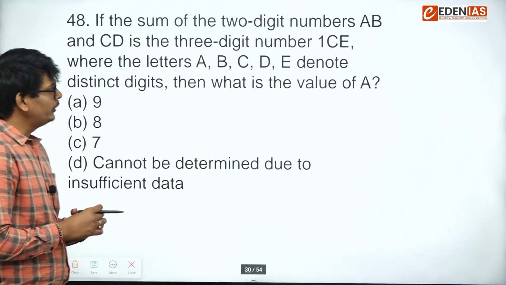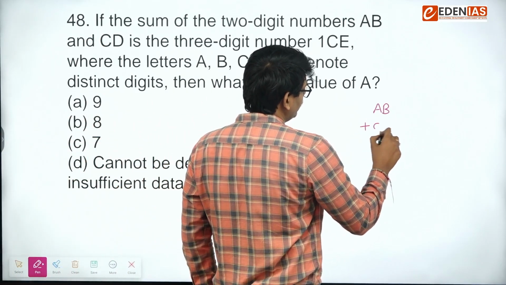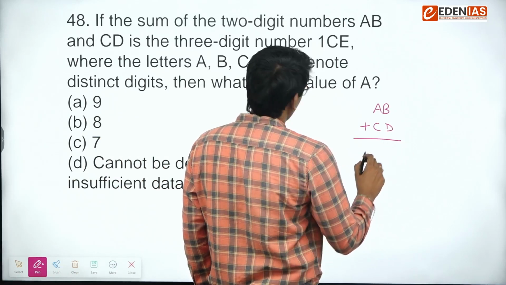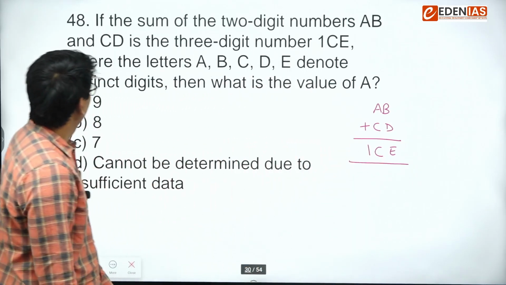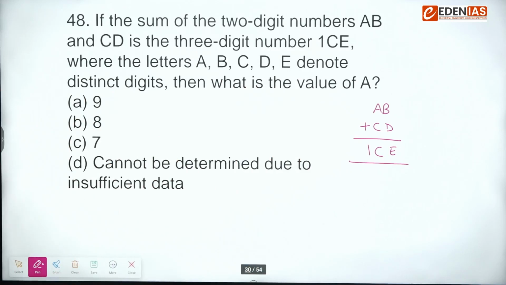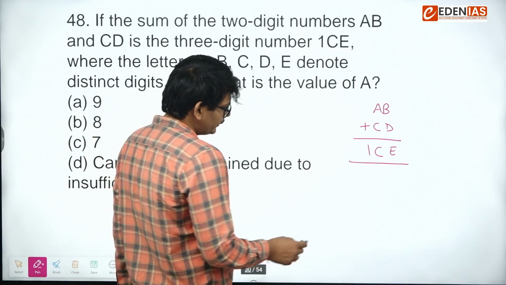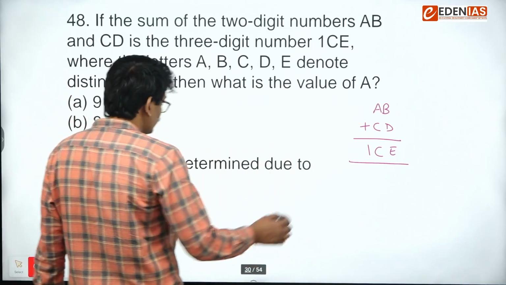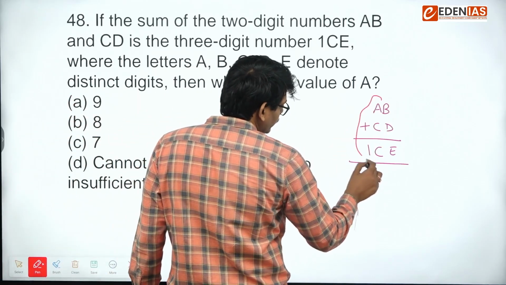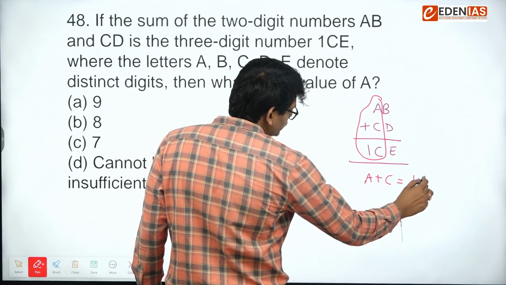If the sum of two-digit numbers AB and CD, AB plus CD is equal to 1CE, with the letters A, B, C, D denoting distinct digits, what is the value of A? Okay. Now, if you look at this part carefully, this part says A plus C is equal to 1C.